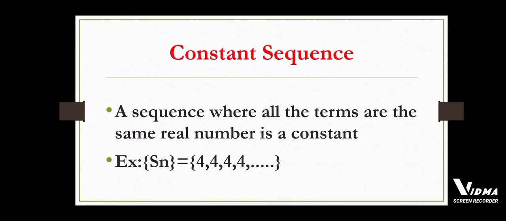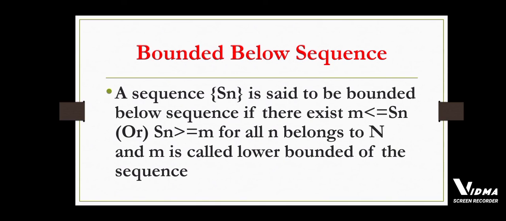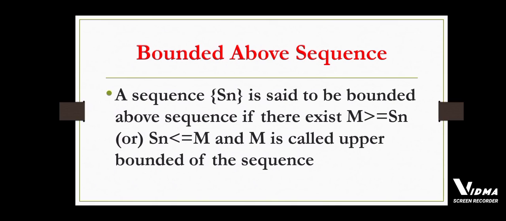Then the bounded below sequence. Bounded below means that a lower bound of the sequence is less than or equal to the terms of the given sequence. That is called a bounded below sequence. Here the lower bound is denoted by small m. Then the bounded above sequence. Here bounded above means that an upper bound of the sequence, denoted by capital M, is greater than or equal to the terms of the given sequence. That is called a bounded above sequence.